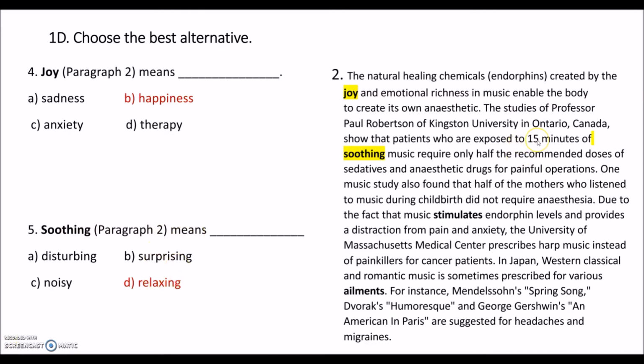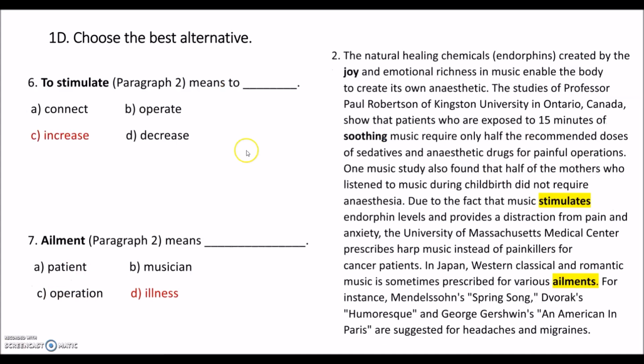Here it says, when patients listen to soothing music for 15 minutes, they will need only half of the recommended doses of sedatives and anesthetic drugs for painful operations. So what kind of music can cause this? Probably relaxing music. I mean, relaxing music can help them have less sedatives and anesthetic drugs while having painful operations.